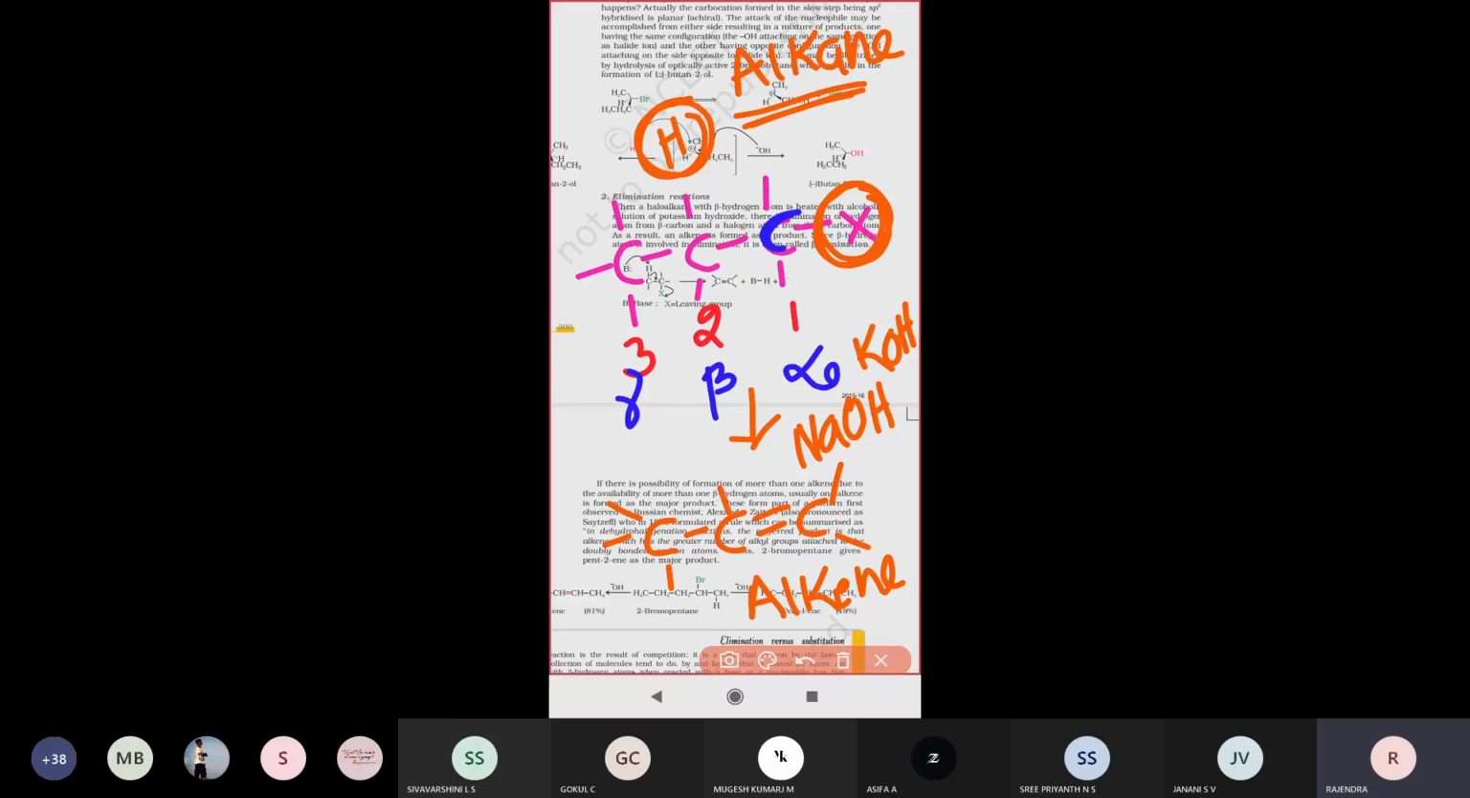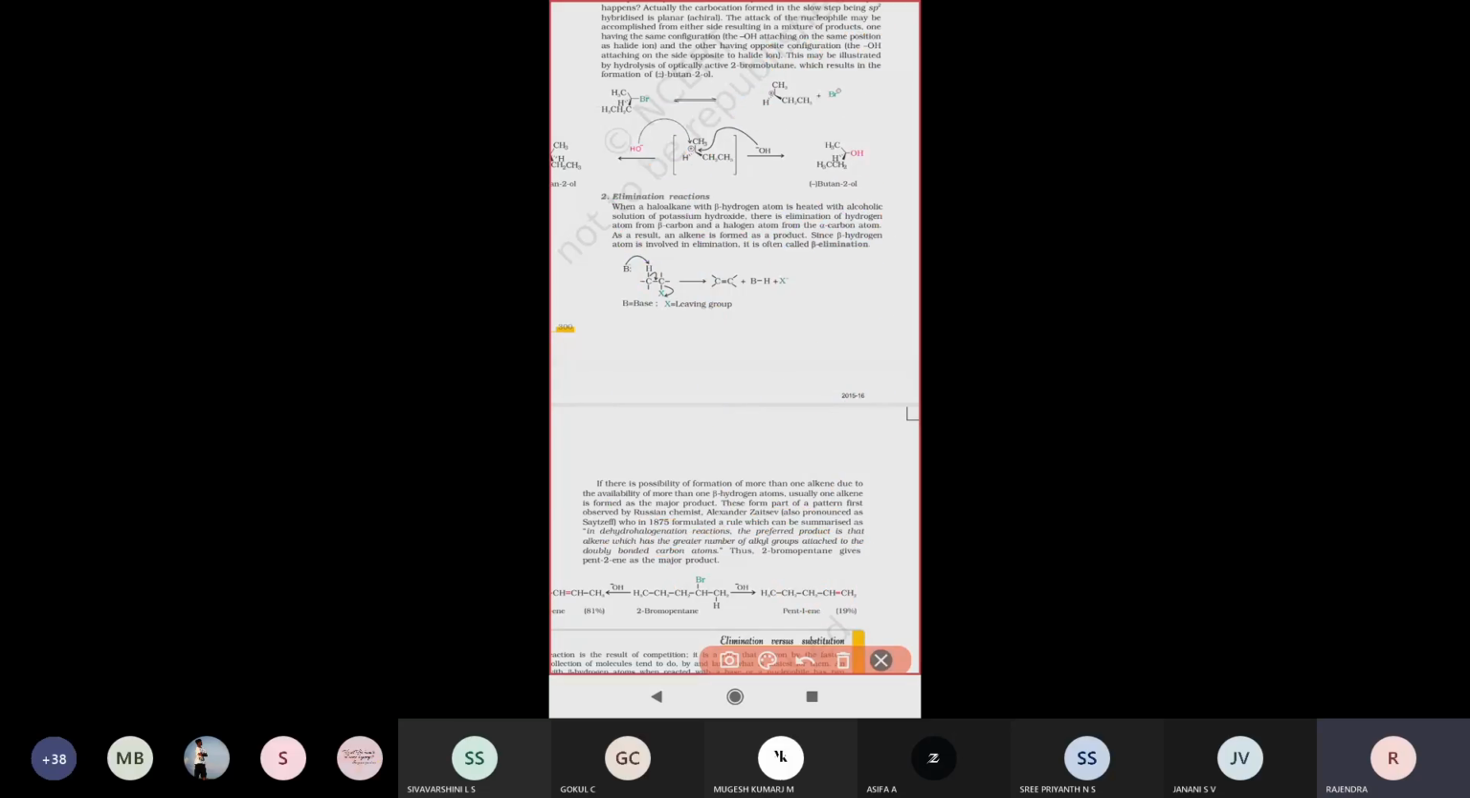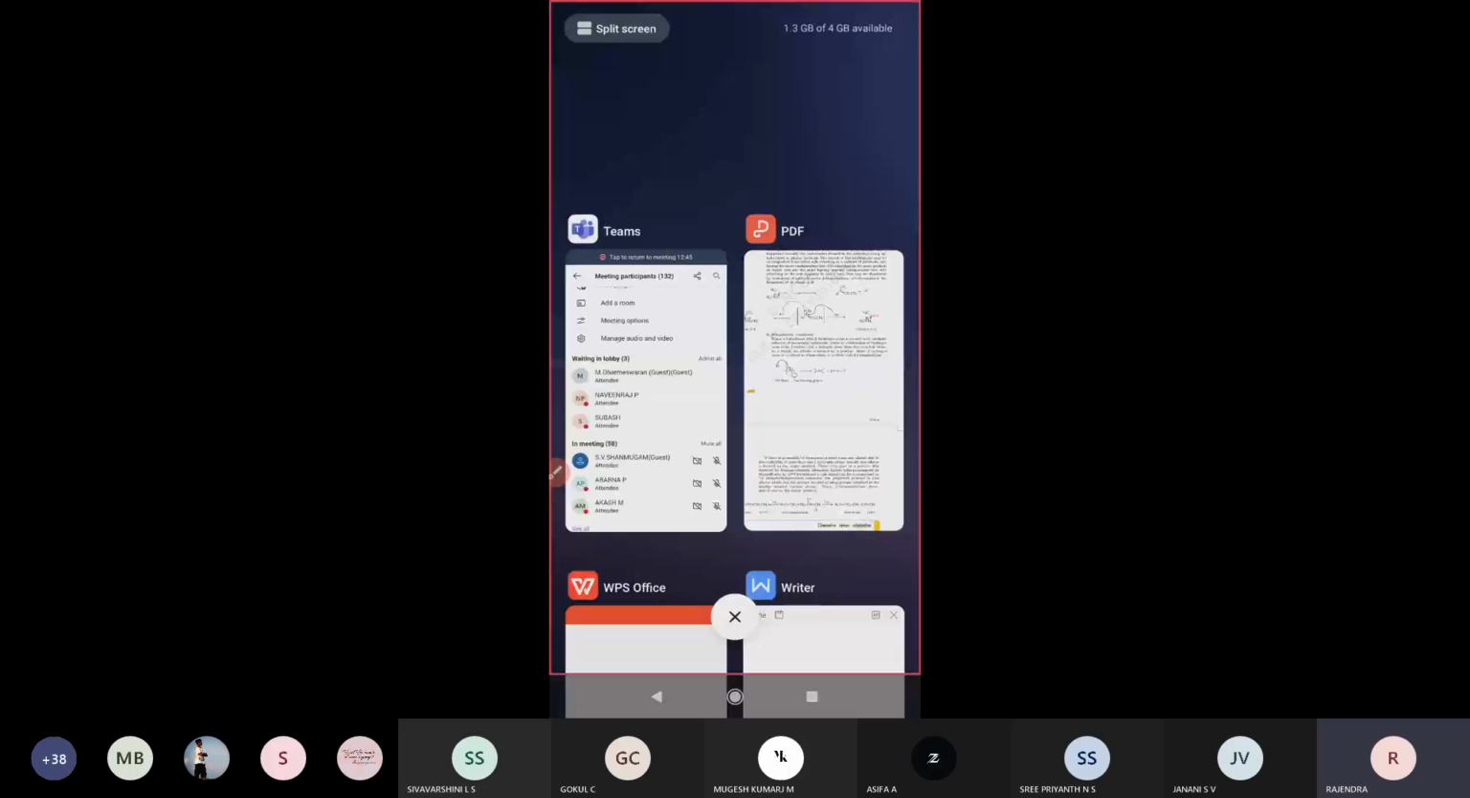Therefore, the halogen group at the alpha position and the hydrogen atom at the beta position both leave, forming the product. Elimination reactions take place. Let us see the explanation that is given.